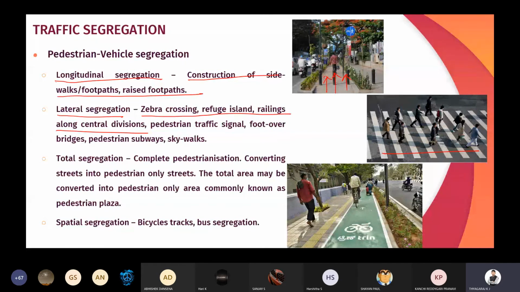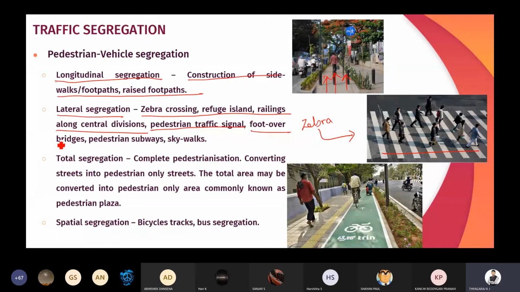So if we provide zebra crossing, okay, this is the zebra crossing which you can see in the traffic signals. If we provide a zebra crossing and a separate pedestrian signal for pedestrians, we can easily avoid traffic congestion and we can easily segregate the pedestrian and vehicle on the road. Then that is the pedestrian traffic signal. If we provide a proper pedestrian traffic signal, they will be using that signal rather than using the road.